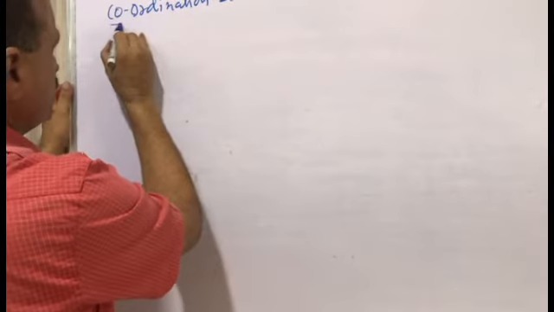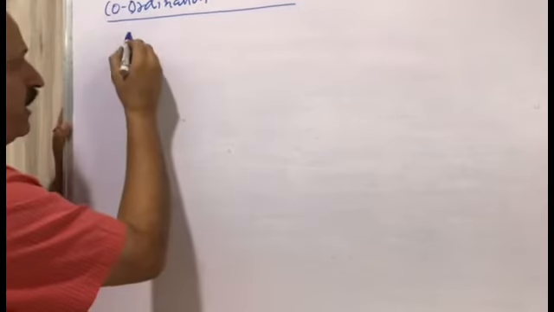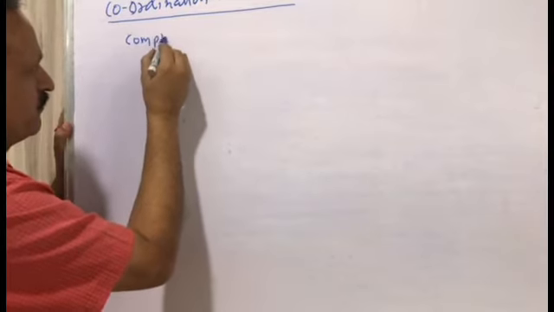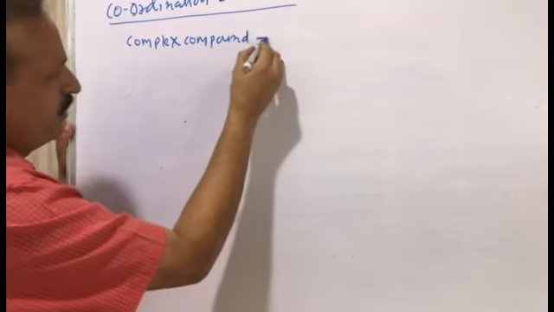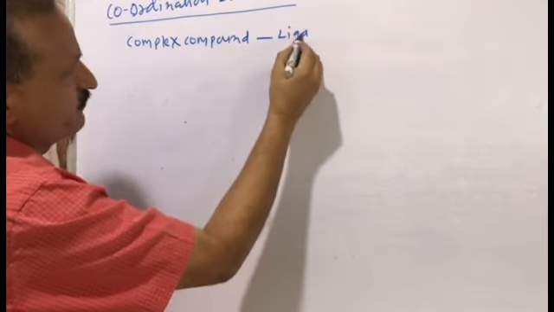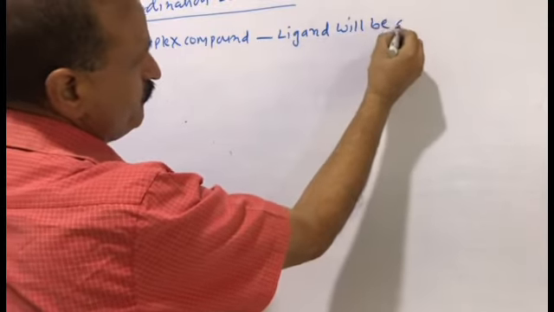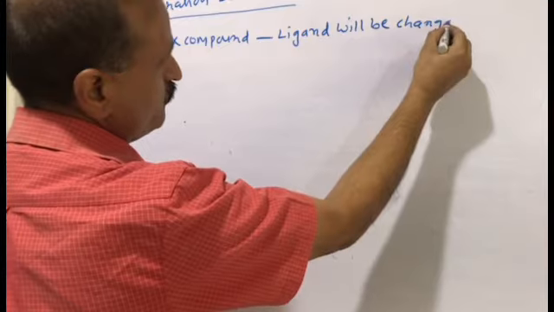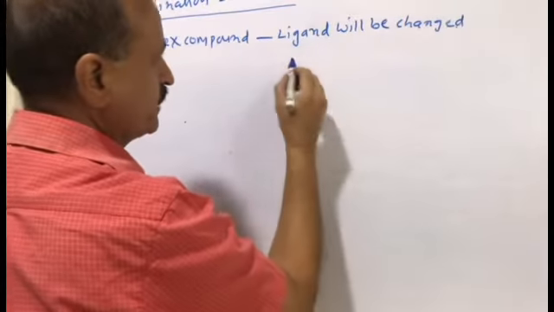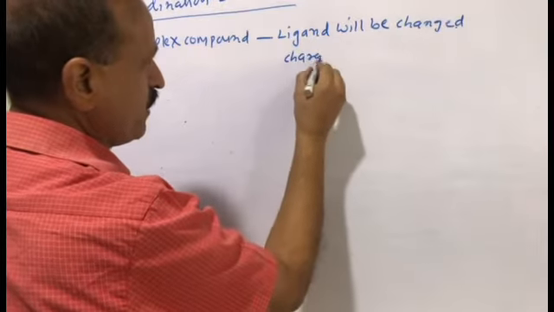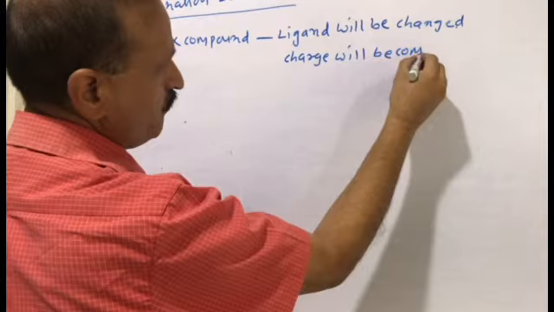What will you understand in this isomerism? In a complex compound, the ligand will be changed and the charge will become opposite.